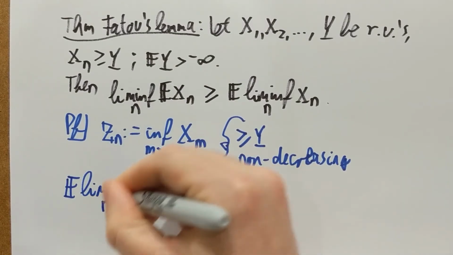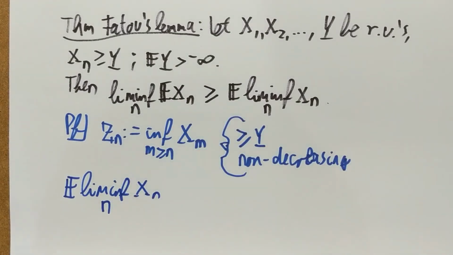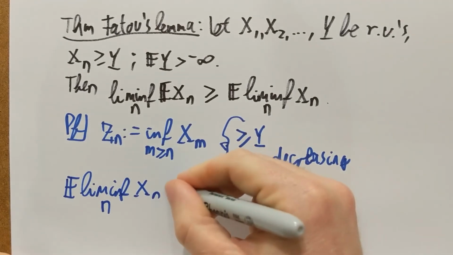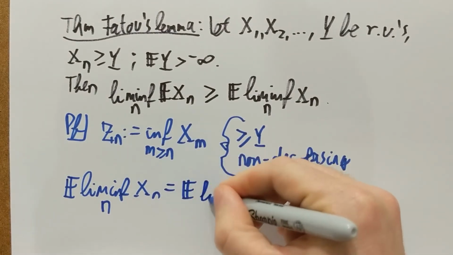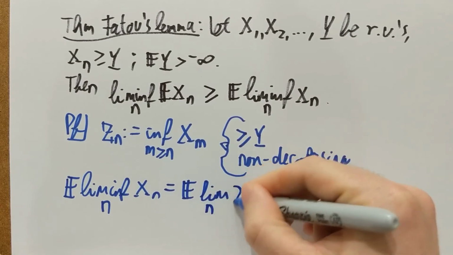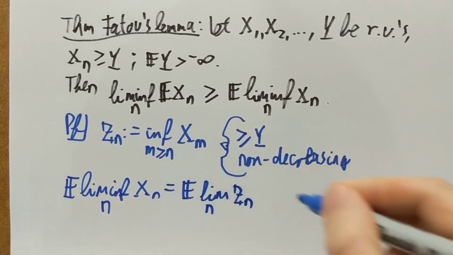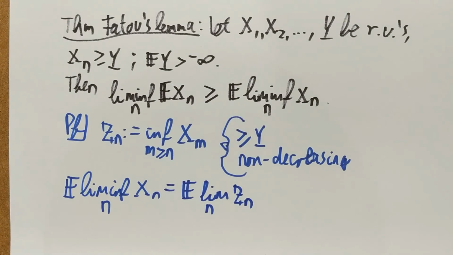Now, what is the lim inf of the Xn's? The lim inf is exactly the non-decreasing limit of the Zn's, the non-decreasing limit of the infimums after index n. That's how the lim inf is defined.